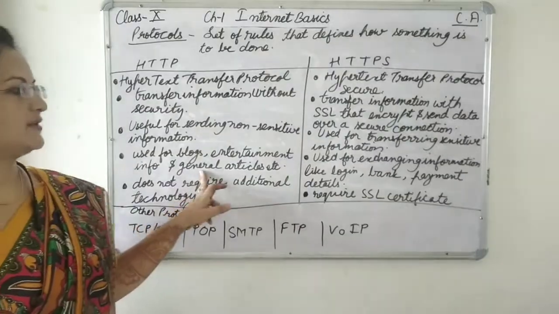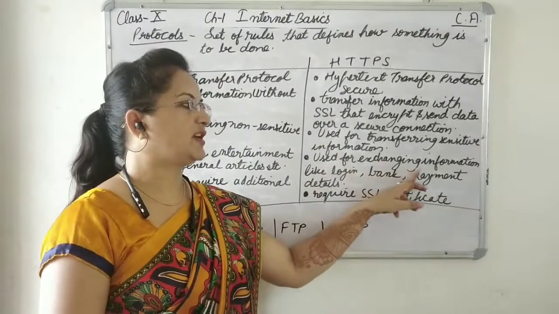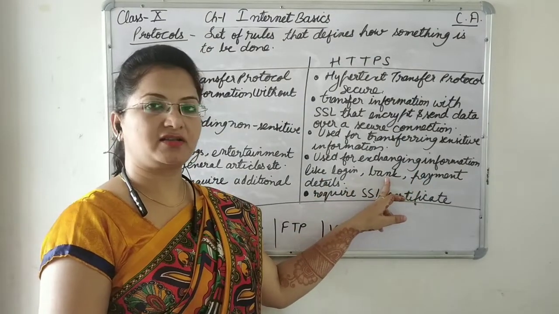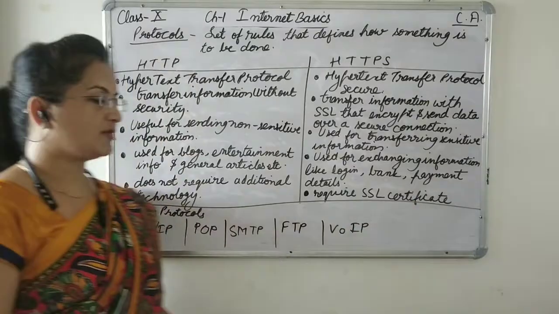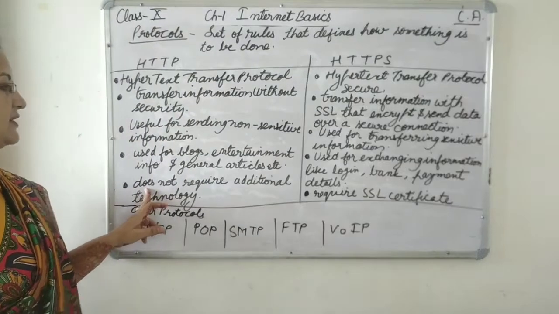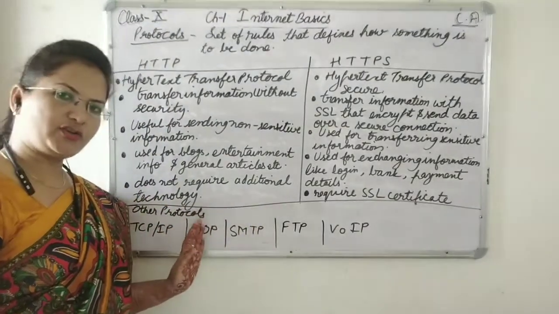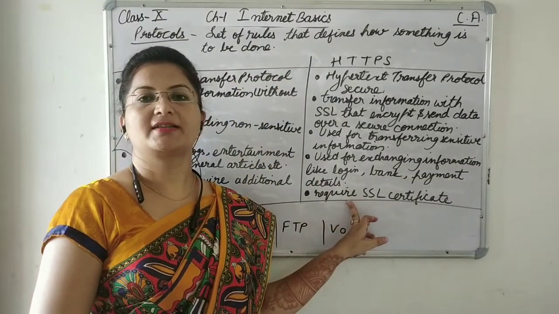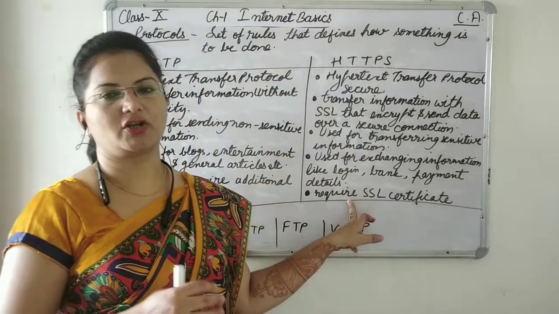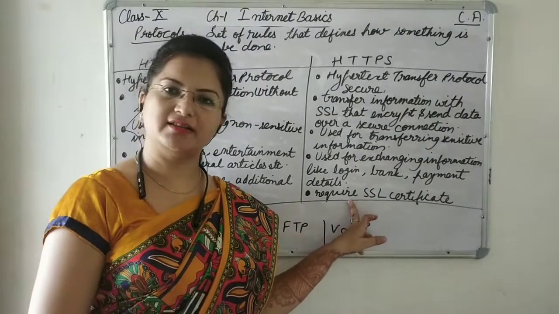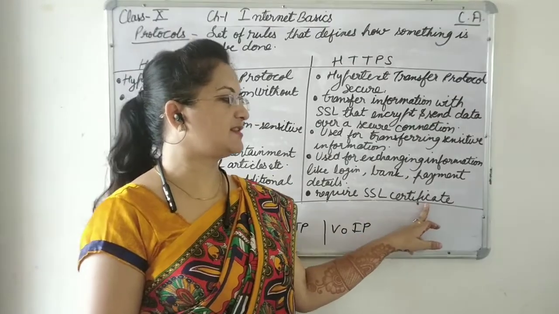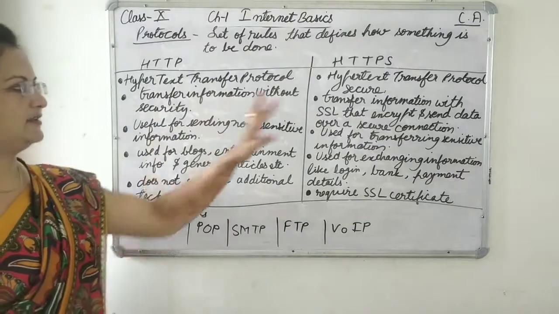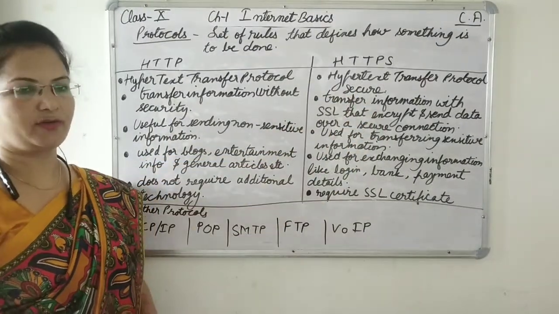HTTPS is used for exchanging confidential information like login details, bank details, payment details, etc. HTTP does not require any additional technology, but in HTTPS we need a technology that is an SSL certificate. To make a secure connection between two devices, there is a requirement of an SSL certificate in HTTPS. So that means HTTPS will be totally secure.